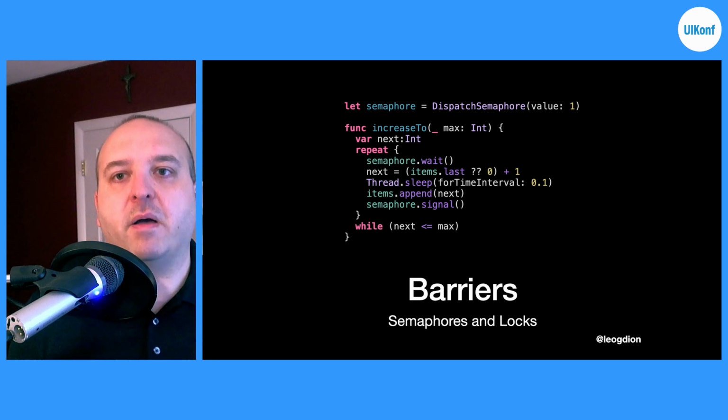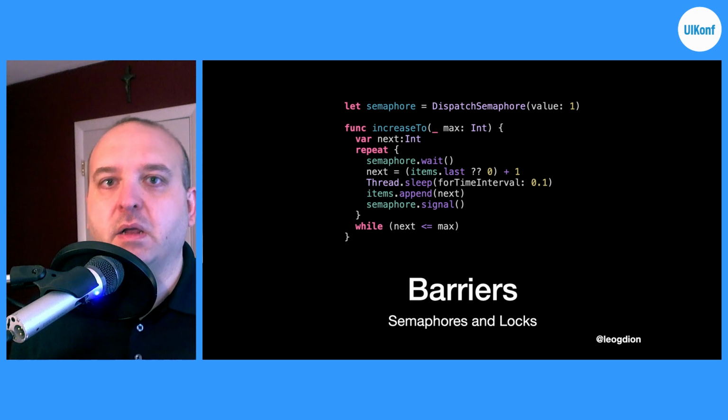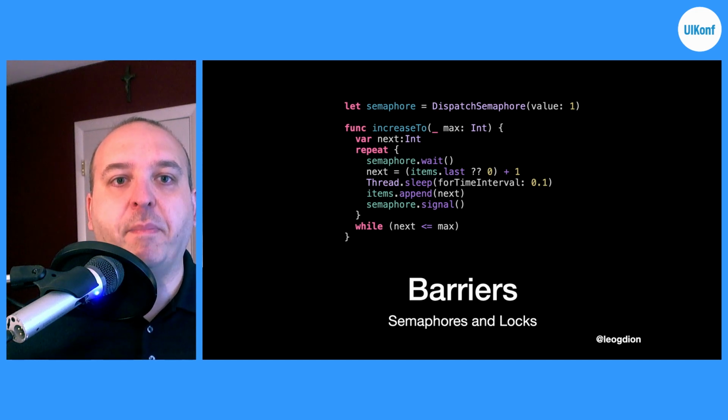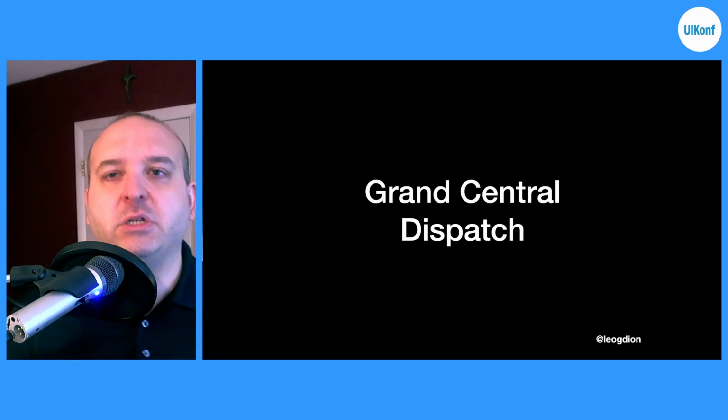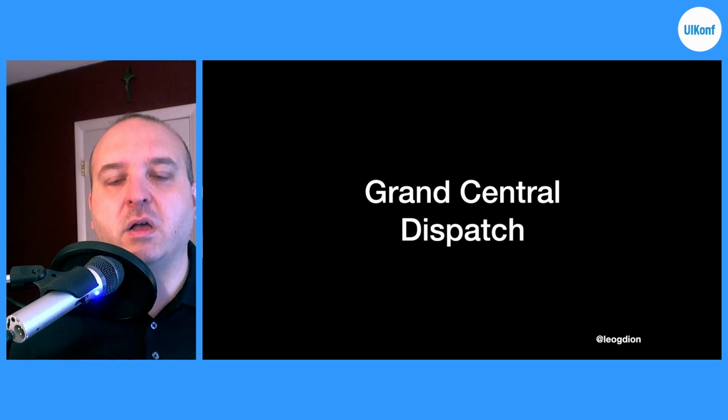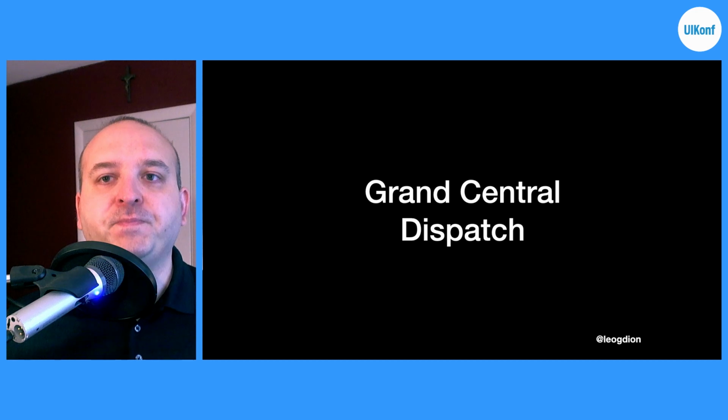This can slow down the multi-threading, but it does prevent errors from happening, which is probably even more important than speed. So let's talk a little bit about what Apple has provided in the past when it comes to dealing with concurrency and parallelism and asynchronous methods. We've all run into Grand Central Dispatch before. It is probably the leading abstraction when it comes to multi-threading, concurrency, and parallelism and all that.